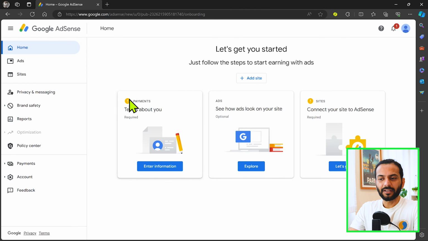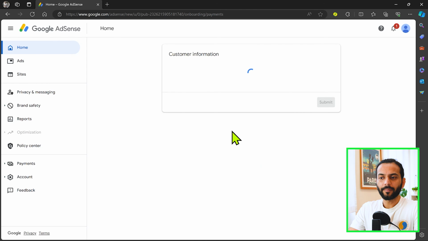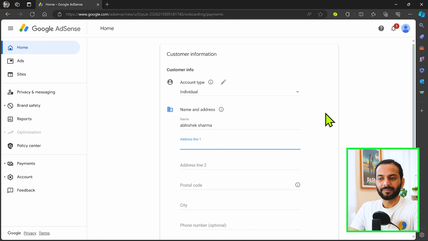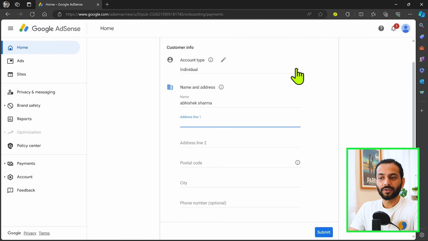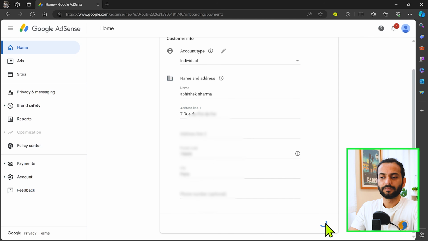And now here you will see the screen: payments, ads and site. So you need to enter information here. Click on enter information, and then you need to choose your customer type. If you are an individual, choose individual. If you are a company, then you can choose company from here. You need to add your address here and then click on submit.